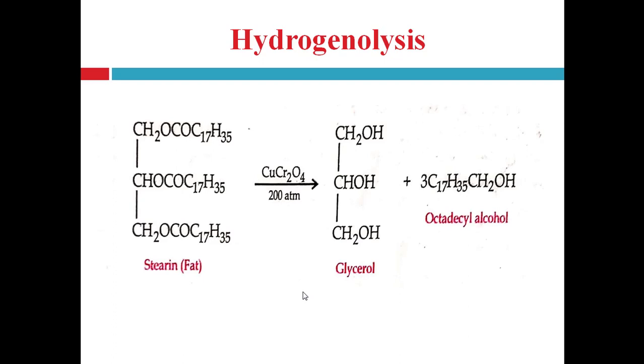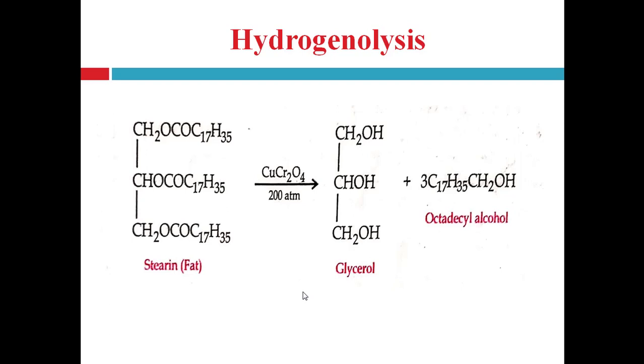Hydrogenolysis. Hydrogenolysis means breakdown of the fat molecule with the help of hydrogen gas, right? This is a cleavage reaction in which a fat or oil molecule is treated with excess of hydrogen gas under pressure in the presence of copper chromium catalyst.